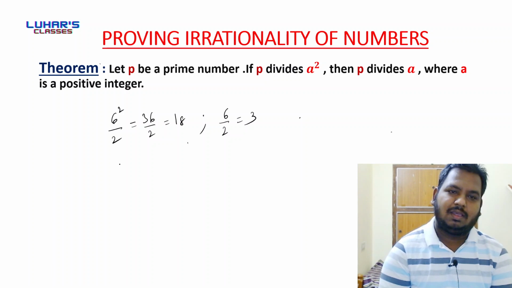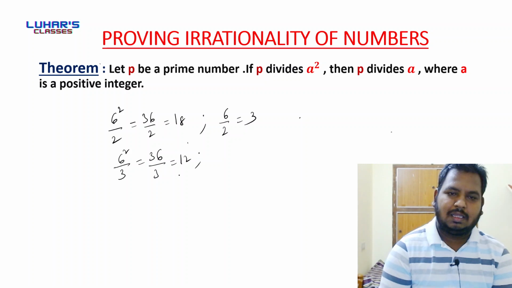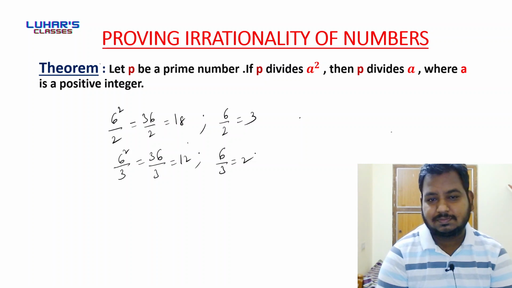Similarly, can I say 3 divides 6 square? Yes, 3 divides 6 square because 36 by 3 is 12. If 3 divides 6 square, can I also say that 3 divides 6? Yes, 3 divides 6. Done.